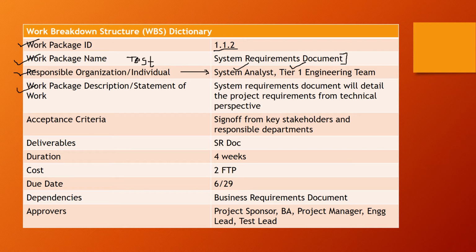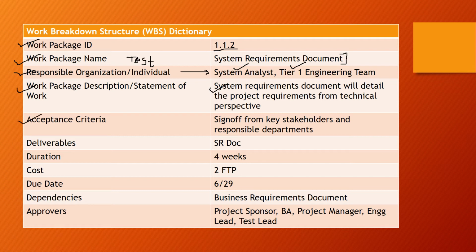Work package description, or the statement of work. So what is the description of our element here, which is the system requirements document? The system requirements document will detail the project requirements from a technical perspective. So you have the very high level scope document. You may have a very high level business requirements document. When it comes to the system requirements document, it contains technical details. It can get very chunky.